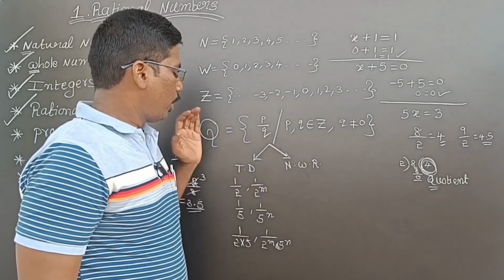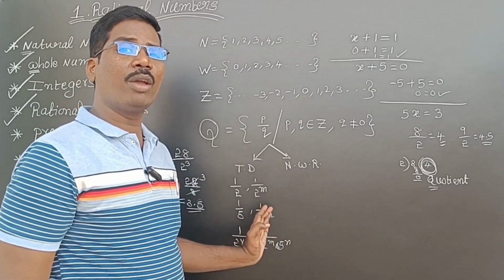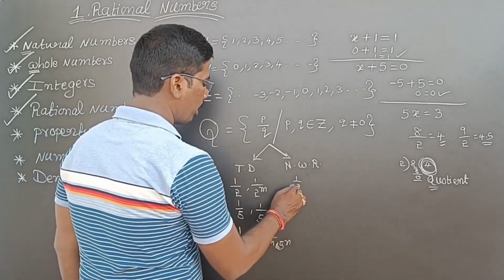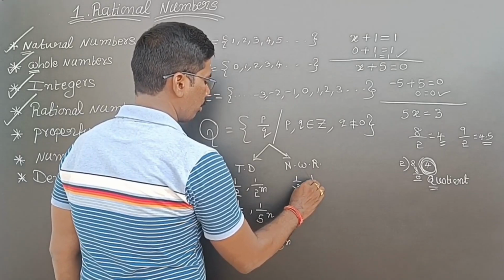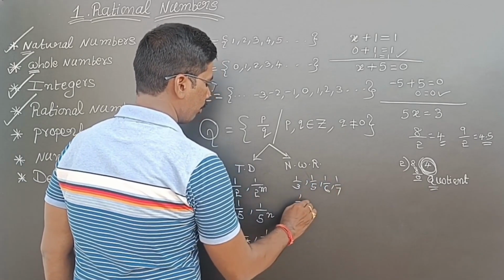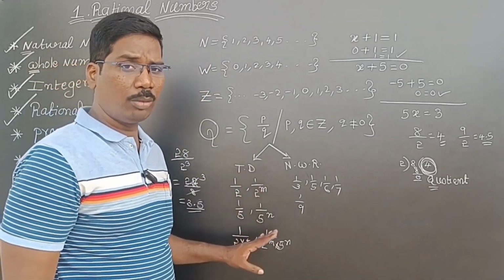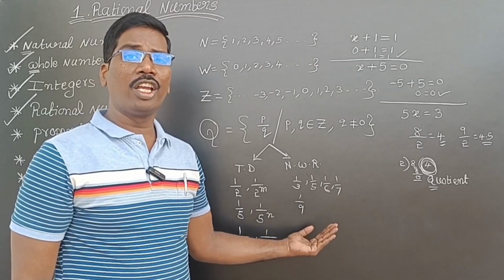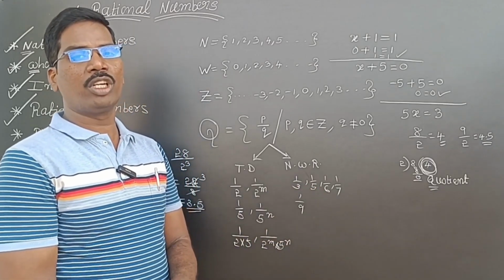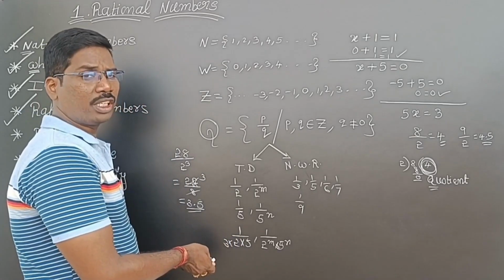Without this or including this, if any other number is present in the denominator, then those are non-terminating. For example, 1 by 3, 1 by 6, 1 by 7, 1 by 9, like that. Other than this form, if anything extra is there, those are called non-terminating decimals with recurring decimals. For example, here I get 3 recurring.